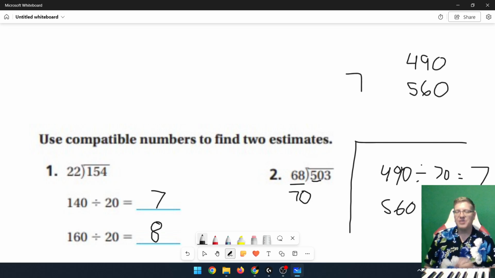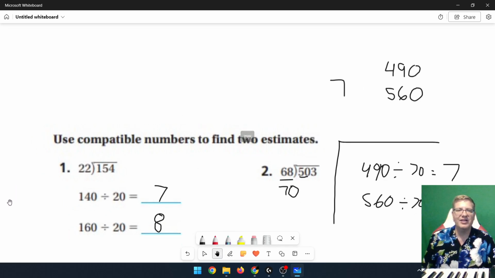So as long as students are comfortable with their basic math facts, I consider basic math facts anything from 1 times 1 all the way up to 12 times 12. Those are the ones that we asked students to memorize as 3rd graders, or at least try to get as close as we could. And so we keep coming back to these sets of math facts. So we want numbers that are easy to work with, but we want to make the dividend that we're starting with for our division problem be related to what our basic math fact number is that goes for the divisor. Okay? So that's one thing that we want to keep a really close eye on while we work through this lesson.